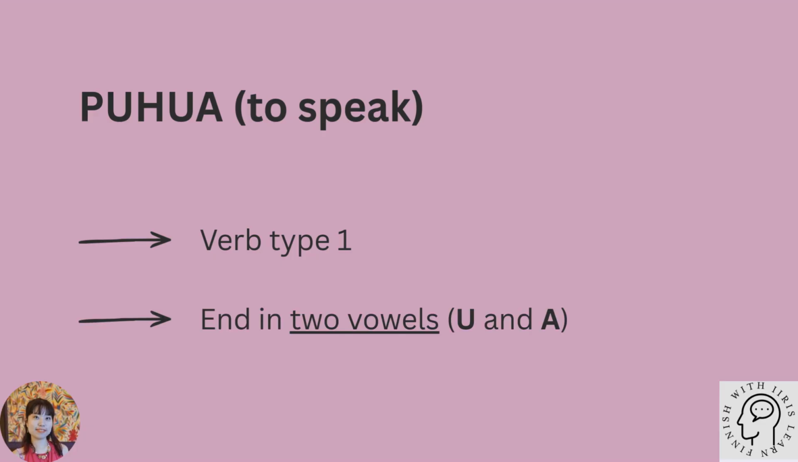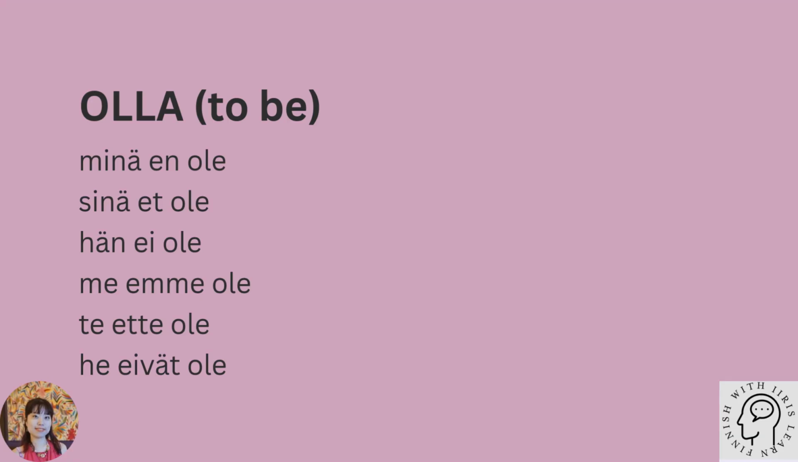To make negative sentences, we first need to form the stem. For puhua, the stem is puhu. We simply remove the final letter A.